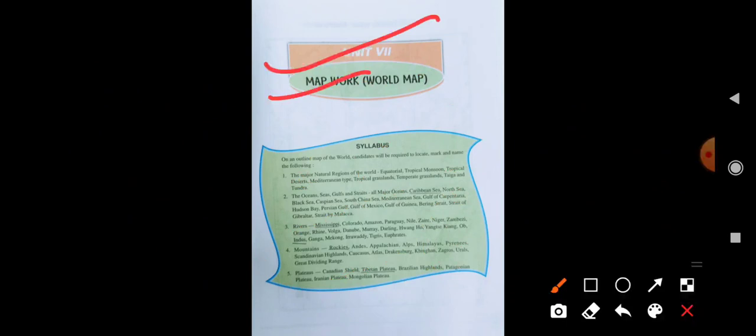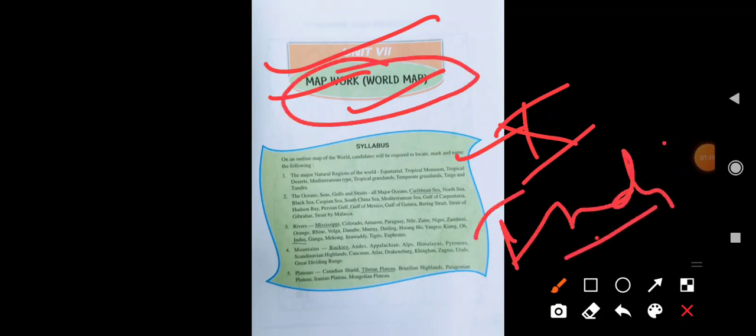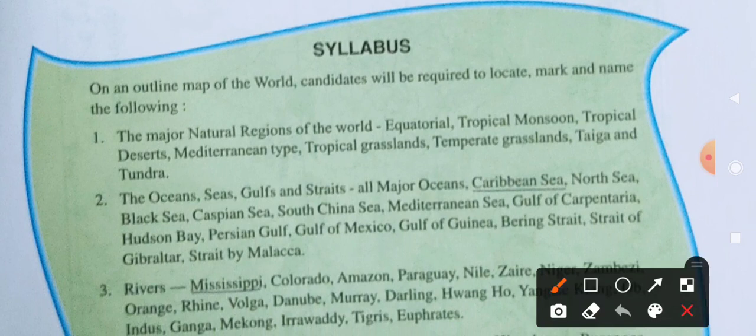This year in class 9th you have a world map, and next year in class 10th you will get India. So this year we are only talking about the world map, in different locations in the world map. Before starting this, you have to understand what the syllabus is. As you understand, this is the 7th unit, map work, which carries 10 marks. So first of all, let me discuss the syllabus.